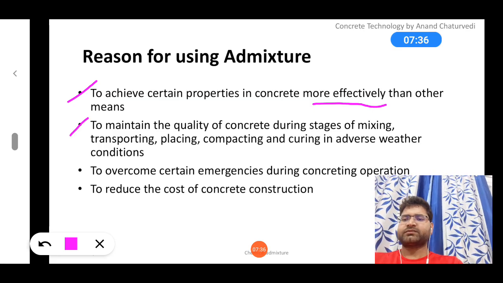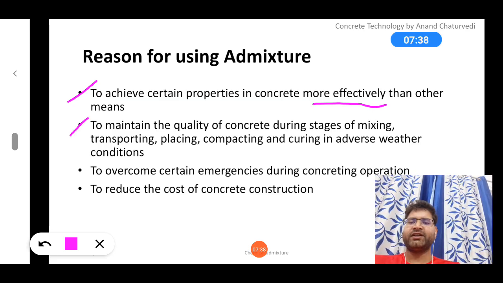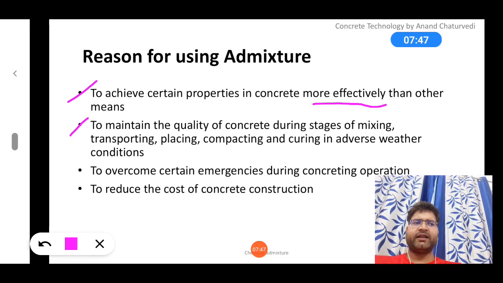Second point, to maintain the quality of concrete during the stages of mixing, transporting, placing, compacting. Quality is like, if I have a batching plant which is, let's say, 15 kilometers from our site.